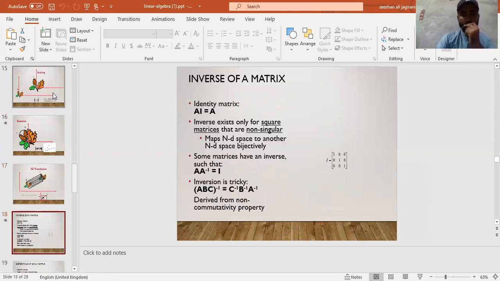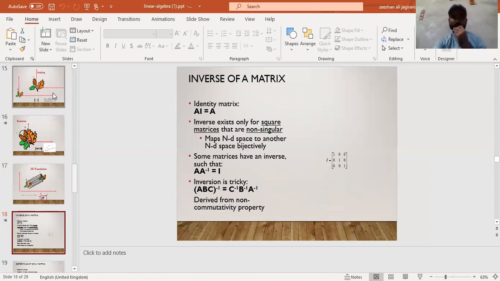The inverse of a matrix: the identity matrix I satisfies AI = IA = A. Inverse exists only for square matrices that are non-singular, meaning they map an n-dimensional space into another n-dimensional space objectively.